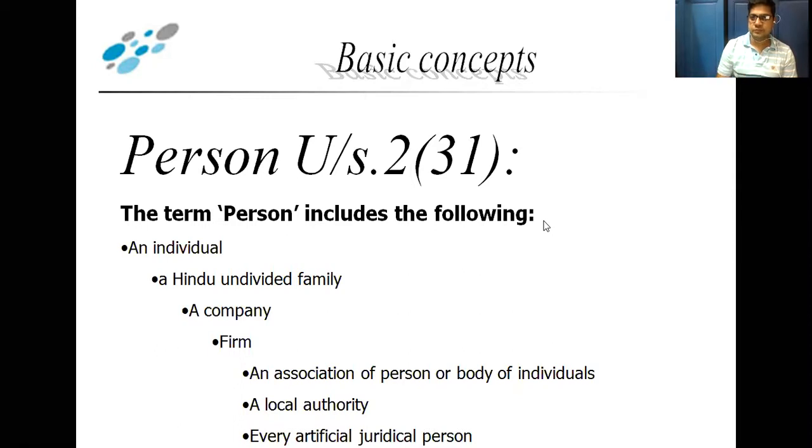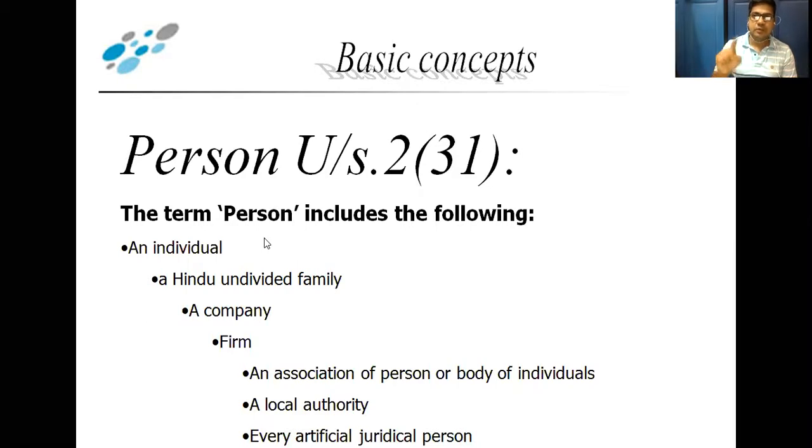Now, who is a person? A person may be an individual. Individual includes male, female, a minor child, meaning a child below 18 years, then any unsound mind person, a natural person.